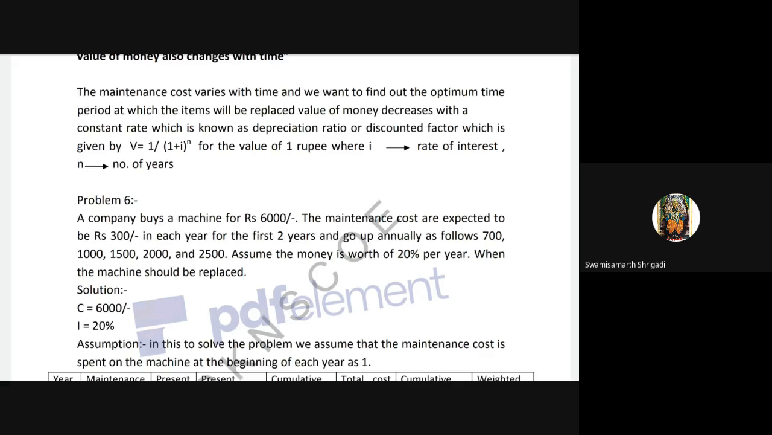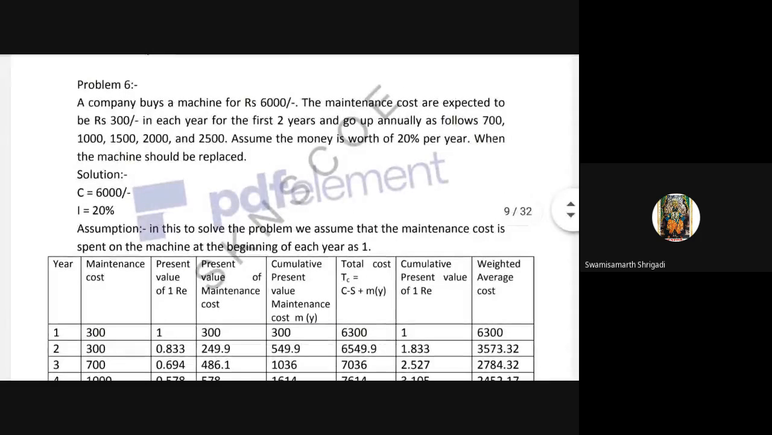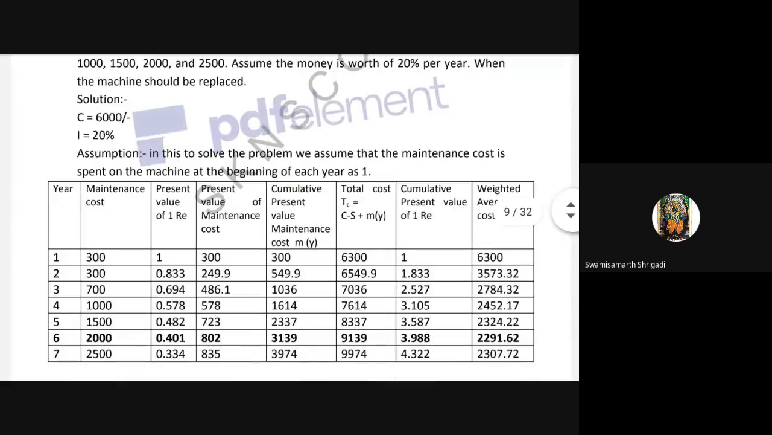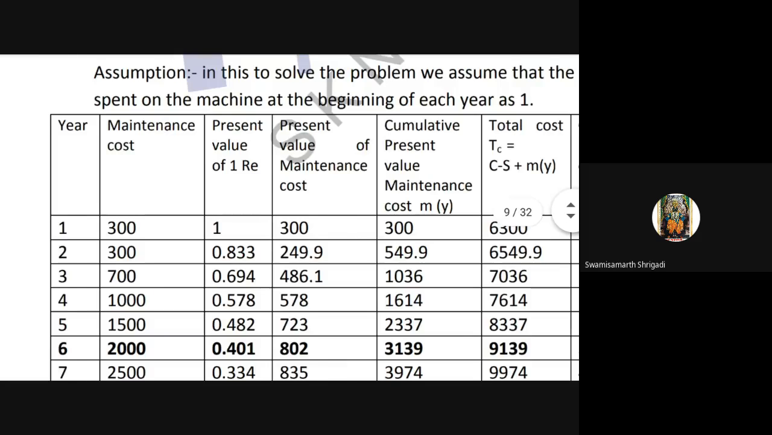20 divided by 100. That will be our answer. So read the statement. Company buys a machine of value 6,000. They have not given any scrap value, so we can take the scrap value as 0. Whatever maintenance cost they have given, we have written that maintenance cost in the table.